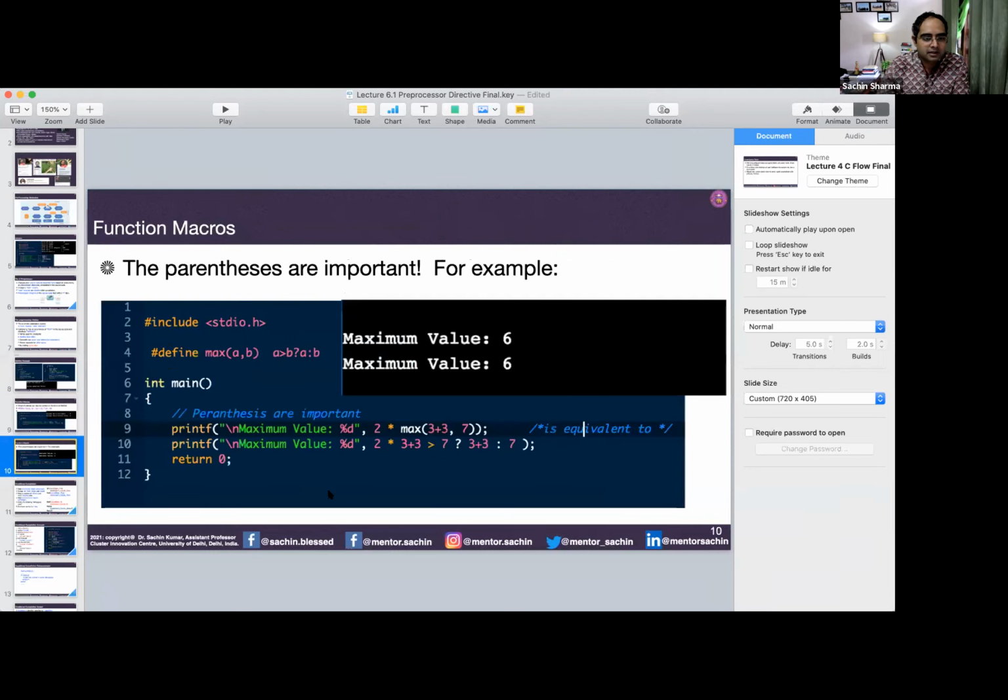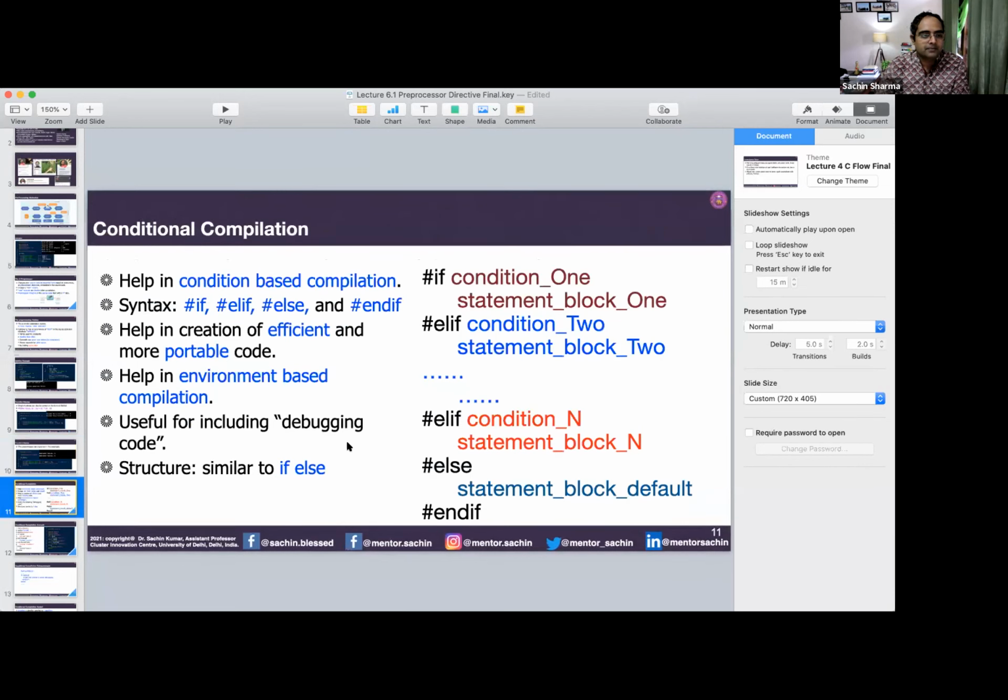That is the benefit. Whenever you are doing these types of things, you have to make sure you do them in the proper manner. You must understand the difference between parentheses and semicolon, and how they will be replaced in your program, whether they create a syntax error or not. You have to be a little careful when writing programs using preprocessor directives.